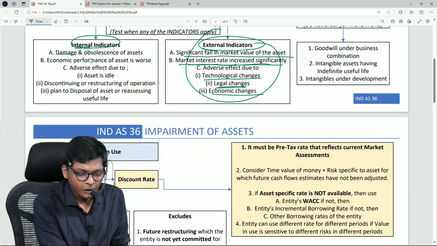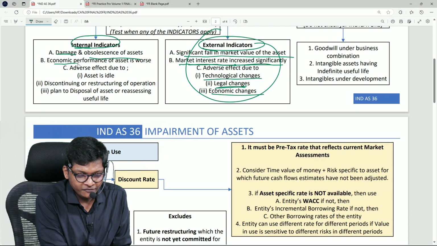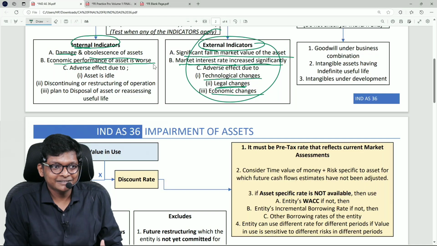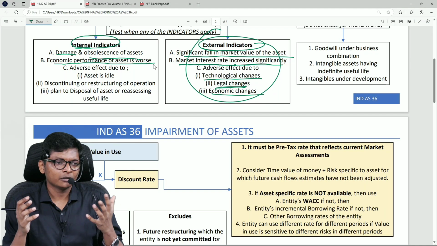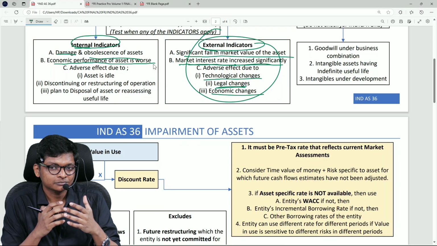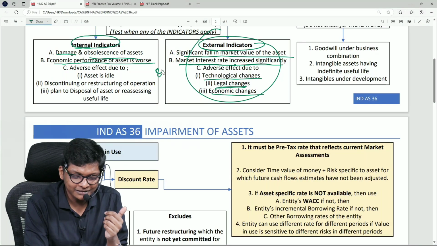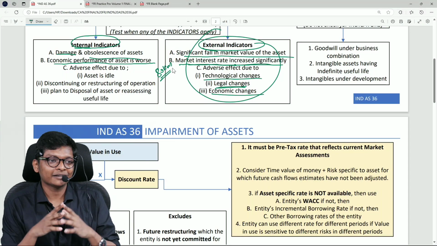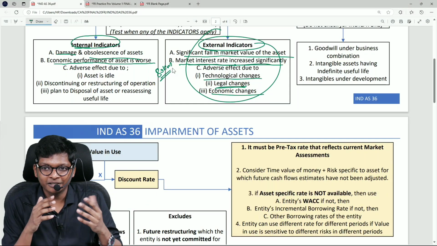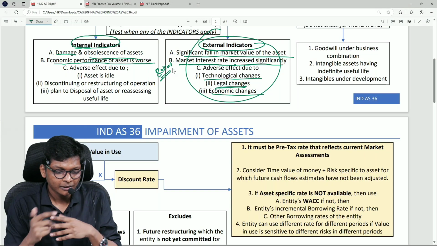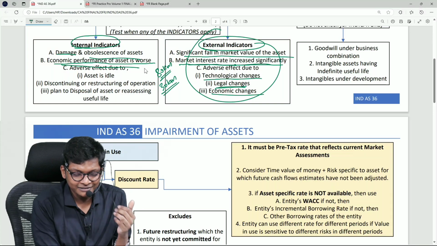Example, Kaushik, or obsolescence of assets. You know that better than me. Basically, time over, life is getting less. Economic performance of asset is worse. Sir, I purchased Ola Electric thinking I will get mileage. How much mileage, guys? 80 to 100? Okay, 80 kilometers, sir. Okay, I purchased Ola Electric thinking I will get 80 kilometers for one unit of charge. When I checked, I am getting only 30 kilometers. Petrol bike is better. So economic performance of the asset is worse.